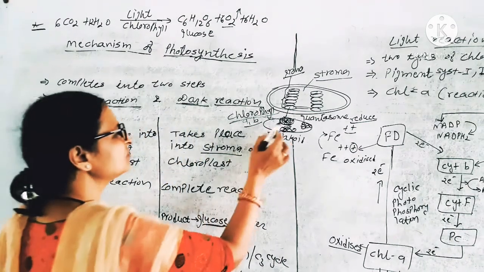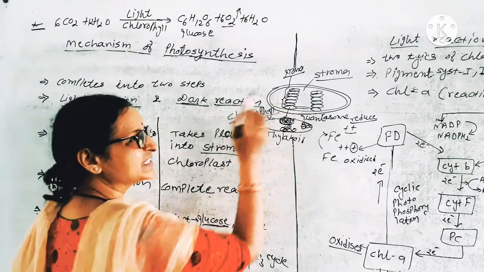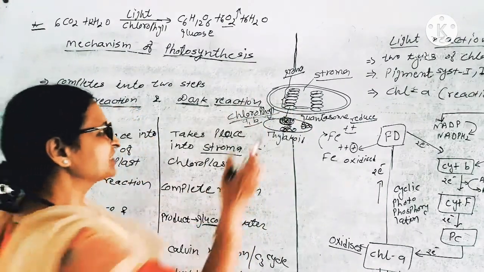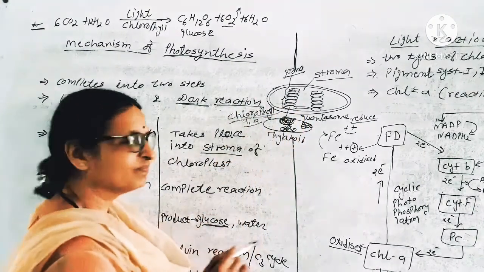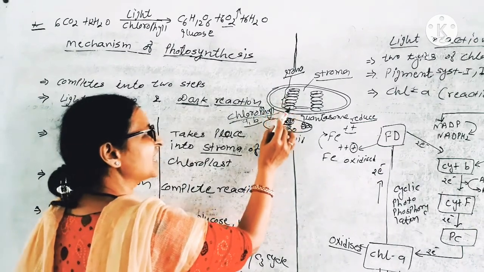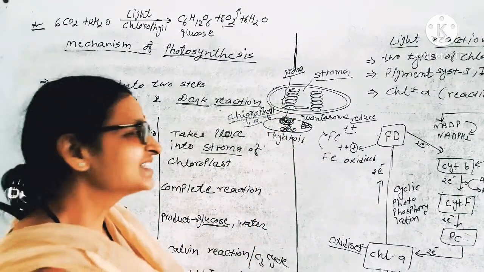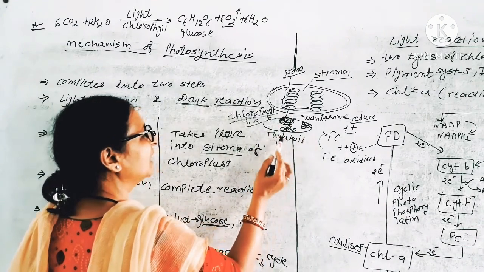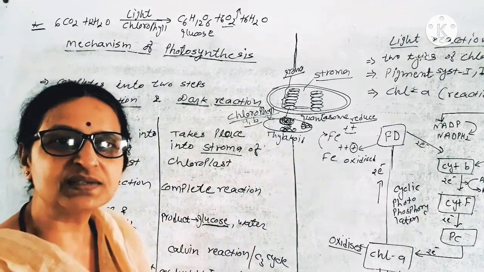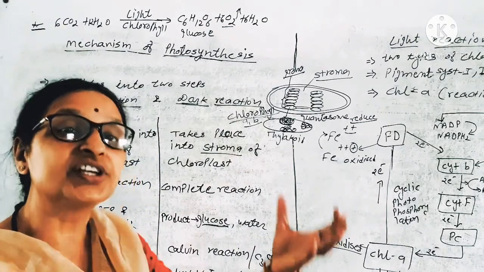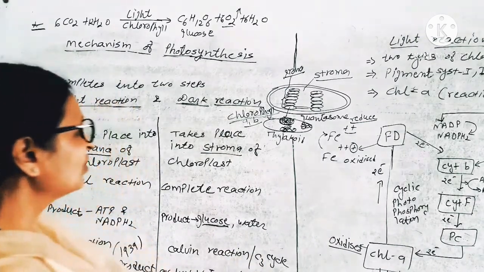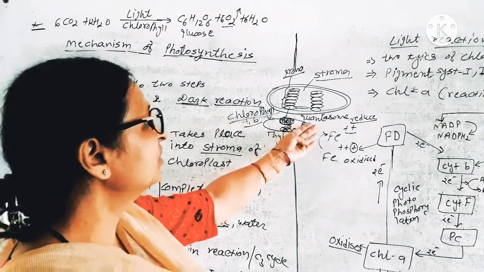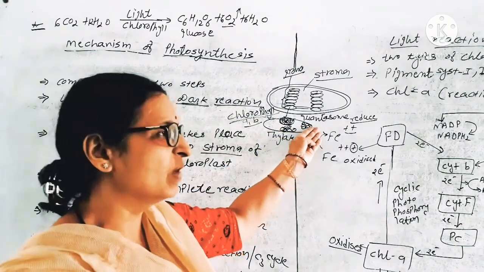Photosynthesis takes place in the chloroplast. Chloroplast has two structures, grana and stroma. Grana contains stacks of thylakoids. Thylakoid contains numerous molecules of chlorophyll which receive the light. Chlorophyll A and B, the unit of photosynthesis, is called quantasome.